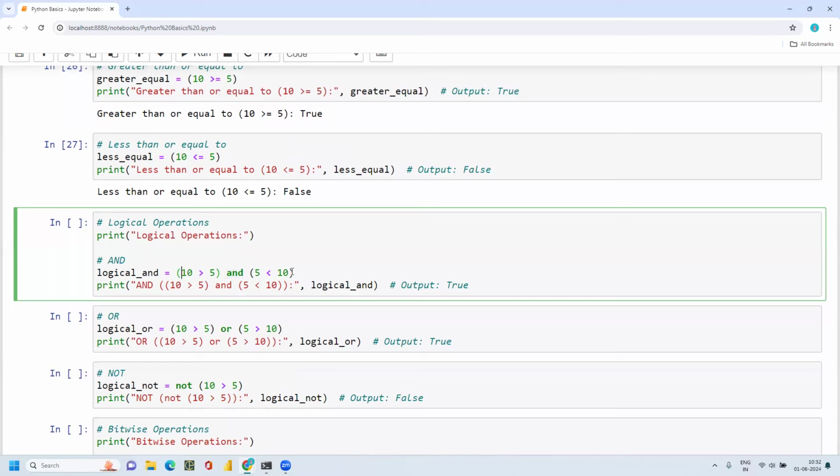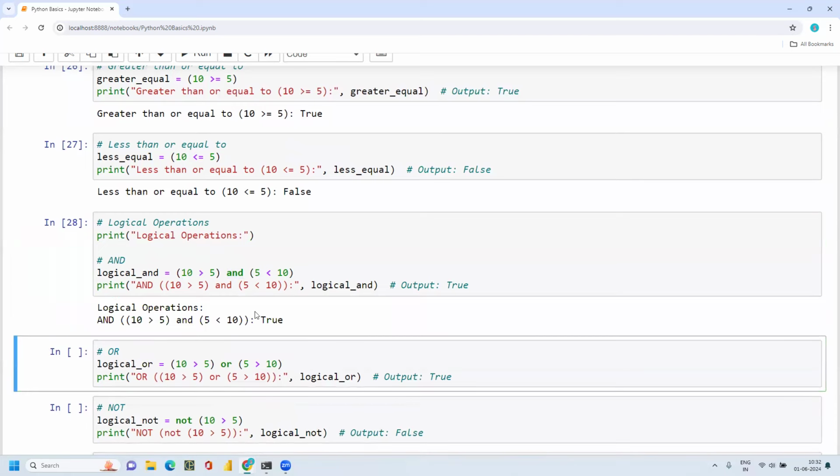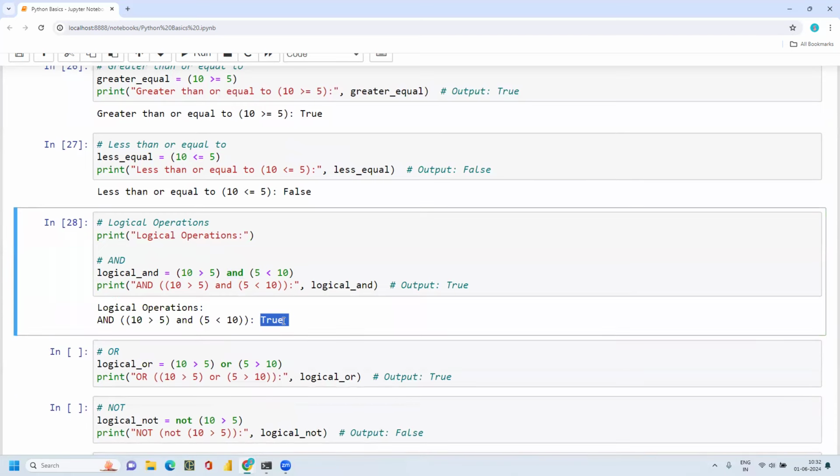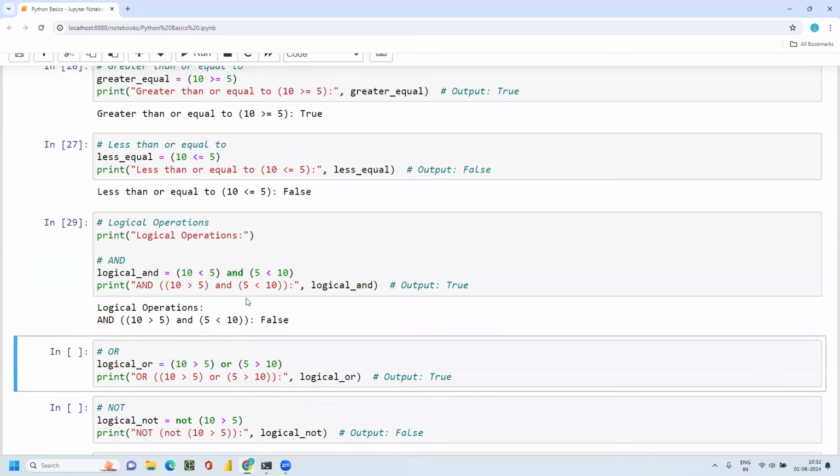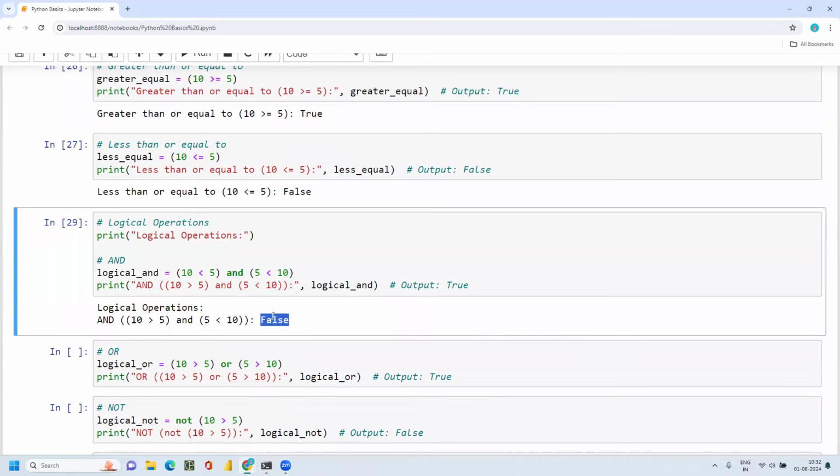Both the conditions are true. So that is the reason why I'm getting output as true. If I put any of these conditions false, then I'll get false, because in the and operator, both the conditions should be true.